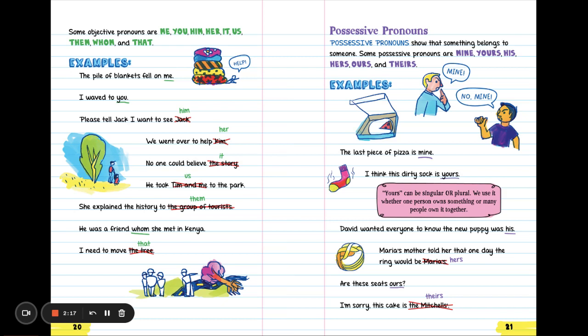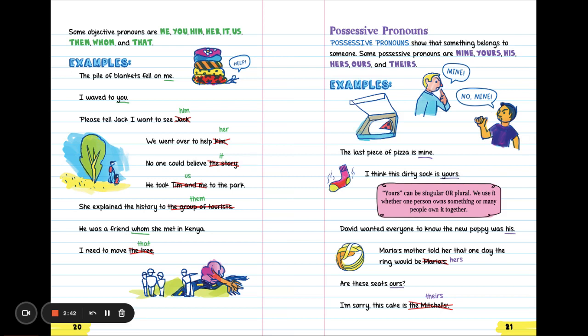No one could believe the story. Could take out the story and add it. He took Tim and me to the park. Could take Tim and me and replace it with us. She explained the history to the group of tourists, or she explained the history to them. He was a friend whom she met in Kenya. I need to move the tree. We could take out the tree and replace it with that.